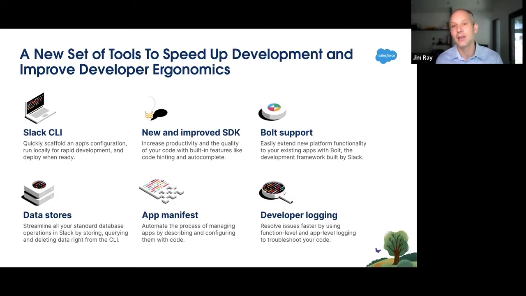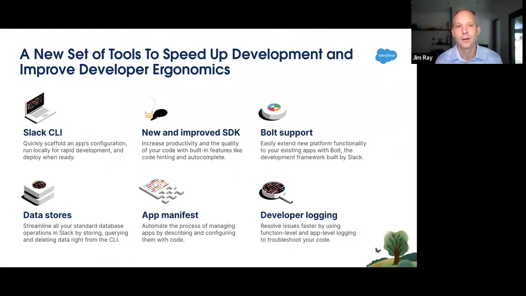We've built a new SDK using TypeScript so that you can do things like catch errors faster, or if you've got TypeScript tools built into your development chain, you get everything that comes along with that for free. And you'll be able to do things like run automated tests using manifests. And really, it's all about creating the complete software development life cycle for your applications. And so with these end-to-end improvements in developer experience and developer ergonomics, we feel like you'll be able to ship your quality code much faster and bypass all of the kind of tedious parts that go into building a Slack application today.